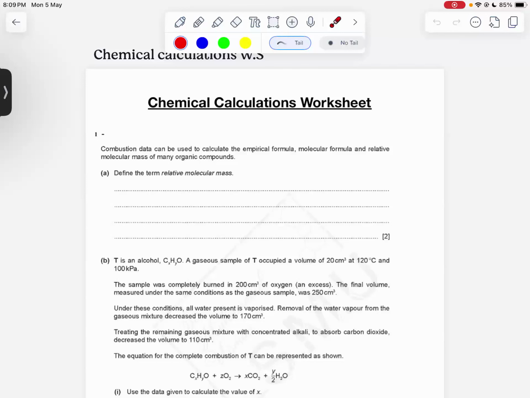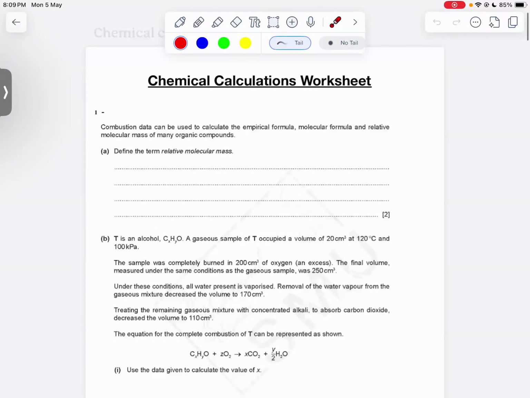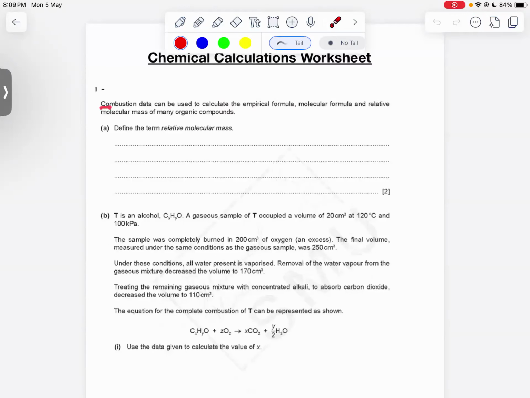Assalamu alaikum guys. So today we are going to be doing a bit of calculation related questions and some other questions that come along with calculations for AS chemistry, all right? So it's the first year of A levels, those calculations, all right? So let's look at the first question.